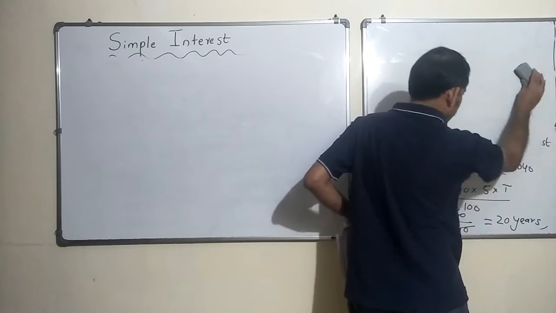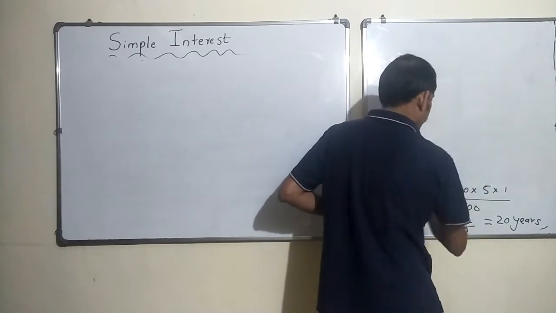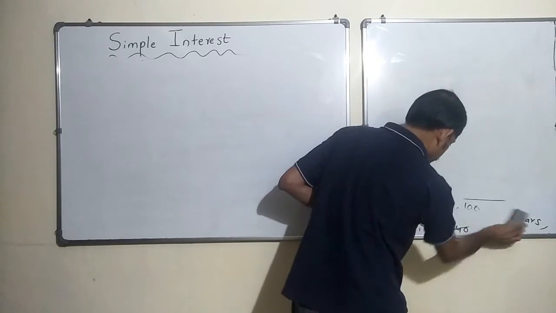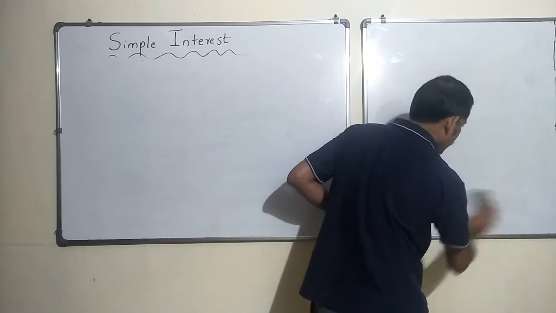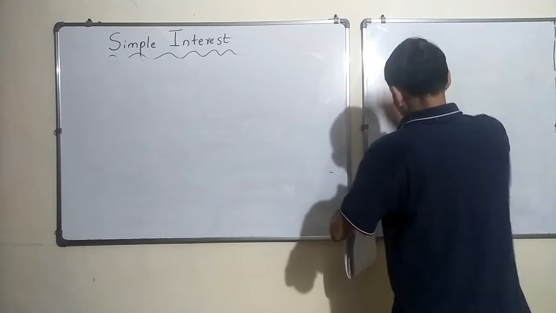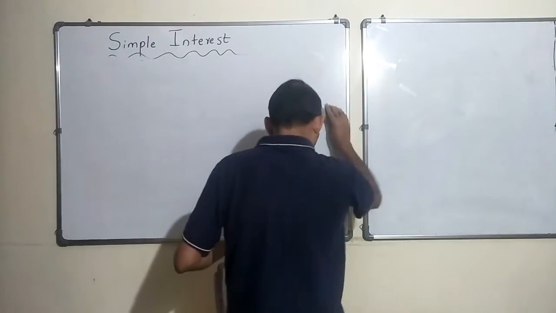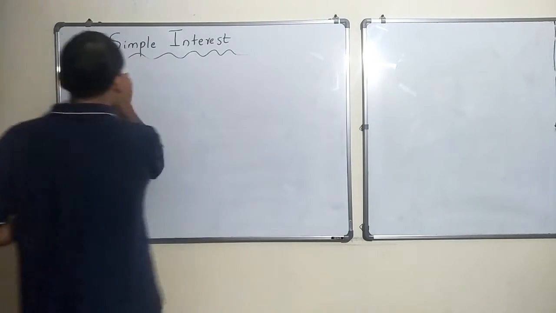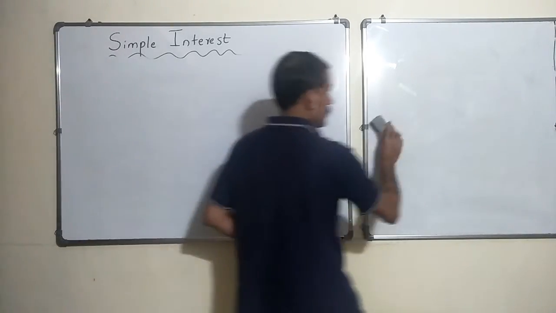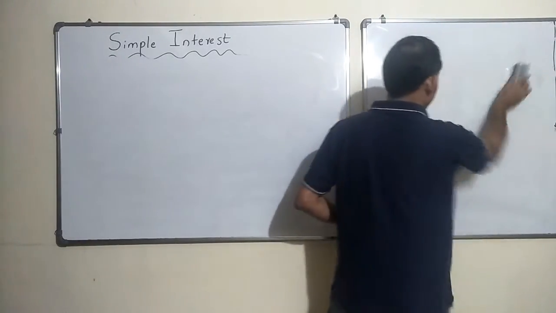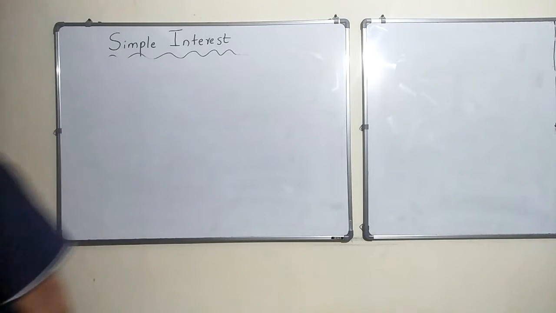In the next chapter we will be studying compound interest, how it differs from simple interest, and in what scenarios you can apply them. That's good. Let's move on.